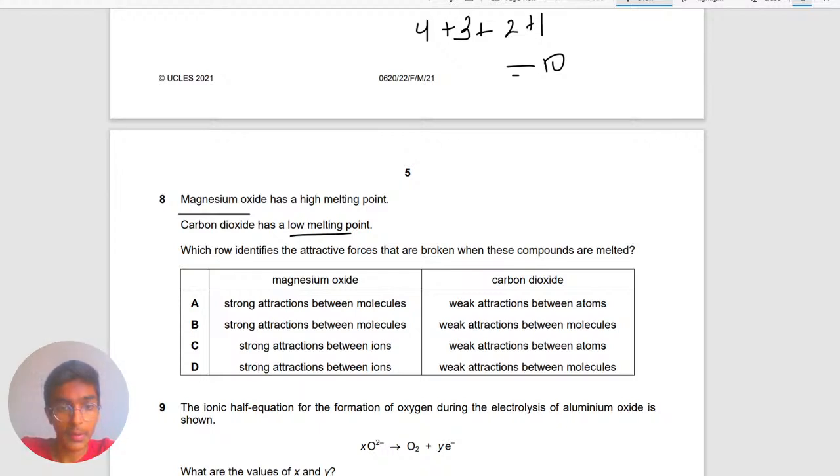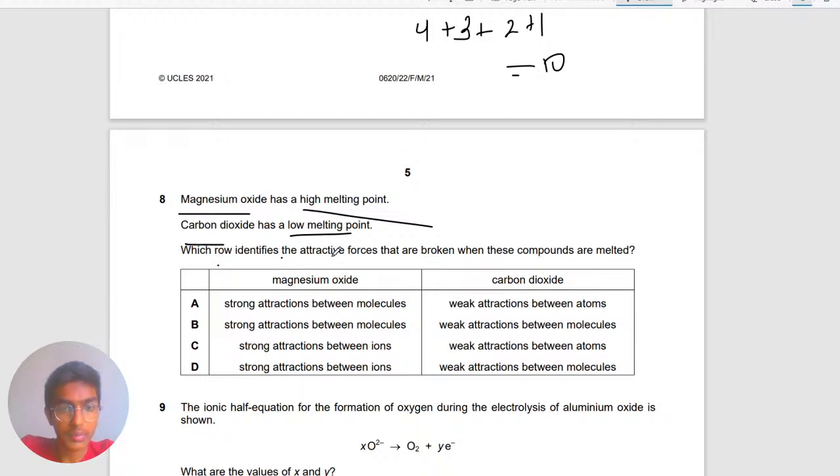So when these compounds are melted. Okay, so let's see. So it's saying magnesium. Why am I saying manganese? Magnesium, sorry. Magnesium oxide has a high melting point. So initially, when you see a high melting point, that means it should have a strong attraction, because it'll need more heat to break down. Okay, therefore that's why it needs a high melting point.